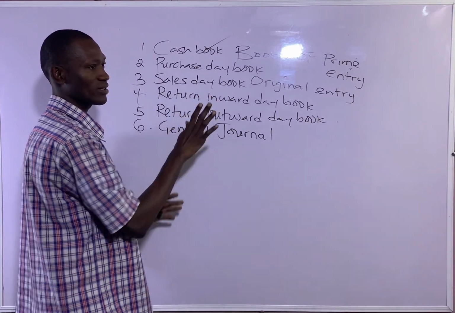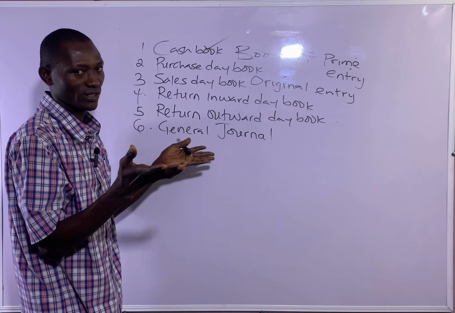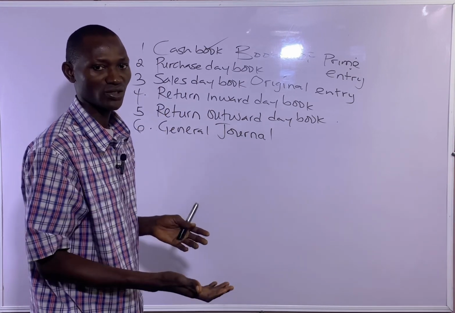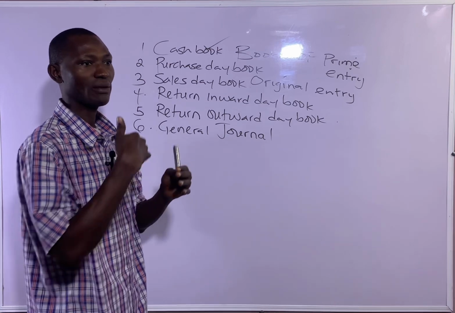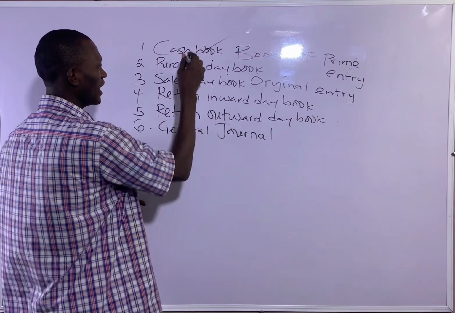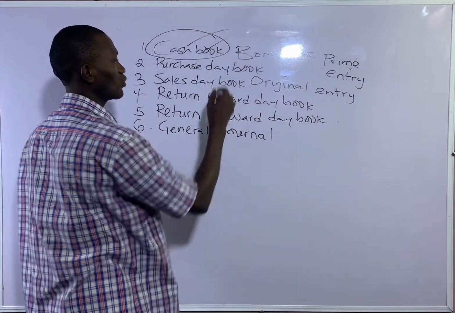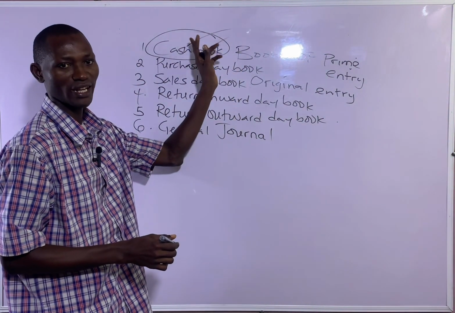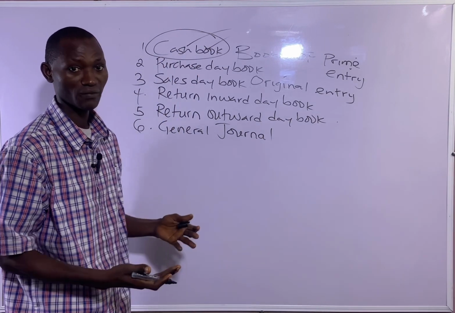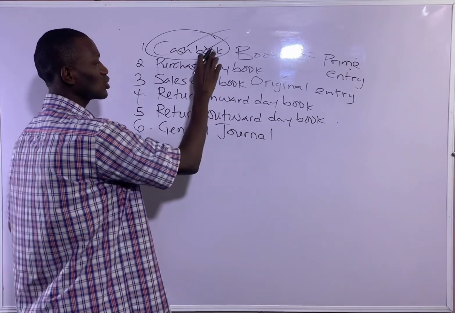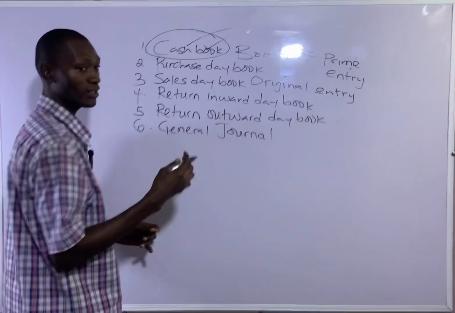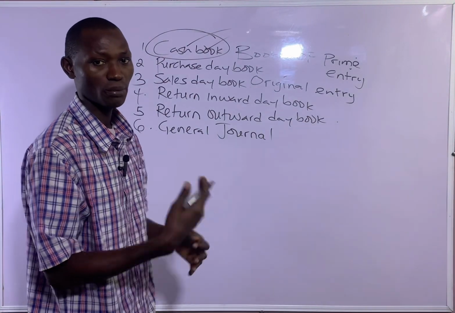Any form of cash transactions, we find their destination in the cash book. So cash book is a subsidiary book or book of original entry that is used to record cash transactions, whether cash received or cash paid.